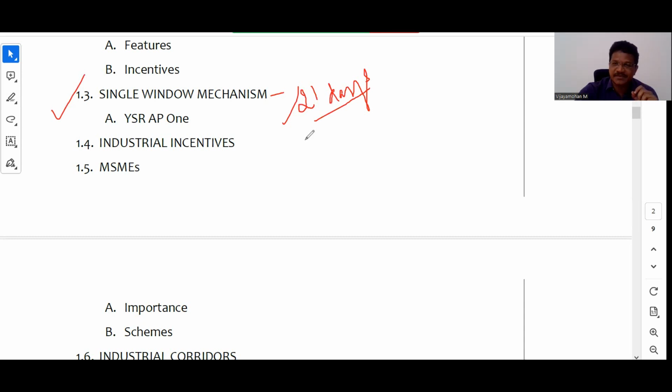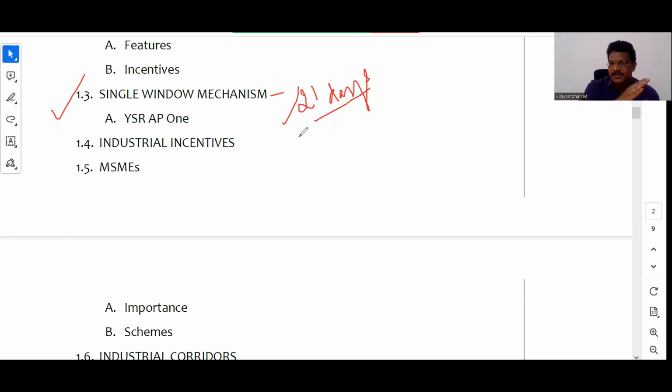So industries ki sambandhinchi they are giving support from inception to commercialization, ante idea nunchi incubation nunchi testing nunchi at the same time patent filing nunchi at the same time commercialization. ఈ life cycle undi kada, industrial life cycle, ఈ life cycle మొత్తం the government wants to support the industries, right?